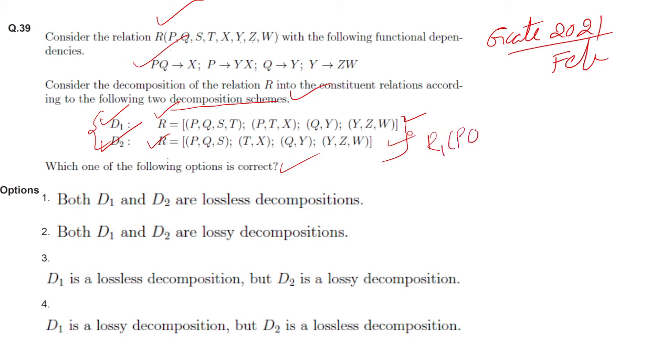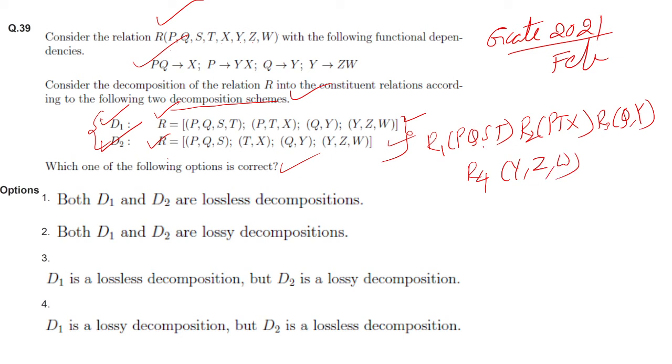R1 is PQST, R2 is PTX, R3 is QY, R4 is YZW. These are the given relations. What is lossy and lossless decomposition?